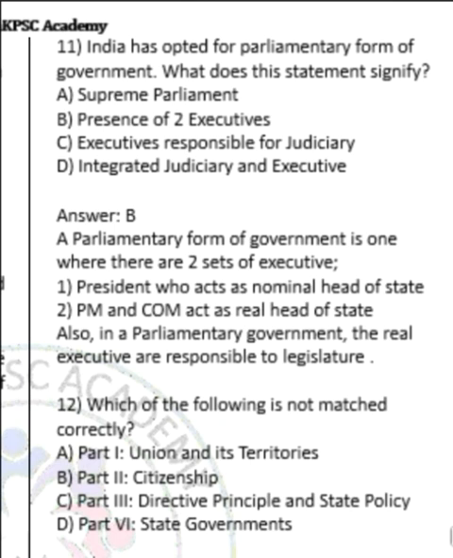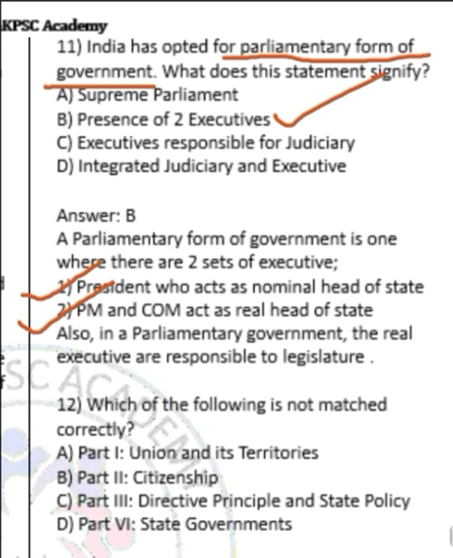Moving on to question number 11. Question number 11 says India has opted for a parliamentary form of government. What does this statement signify? This question is asking what is the meaning of parliamentary form of government in India. Correct answer is option B, presence of two executives. In India, we can see that the President is the nominal head of the state and the Prime Minister and Council of Ministers are the real head of the state.